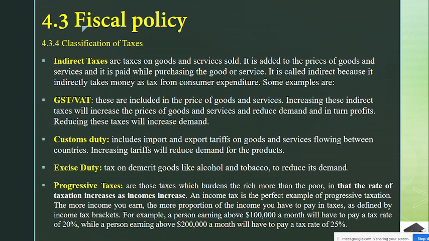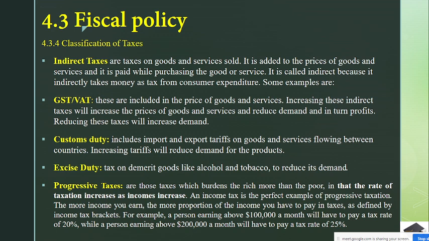Sometimes, Shariz, you go to the mall and you are going to purchase a shirt. For example, the shirt price is 1000, but you have to pay, let's say, 1300. Why? 1300 is the selling price. It's a sale price, so ultimately they receive it from the consumer. Getting my point? This is known as indirect tax.